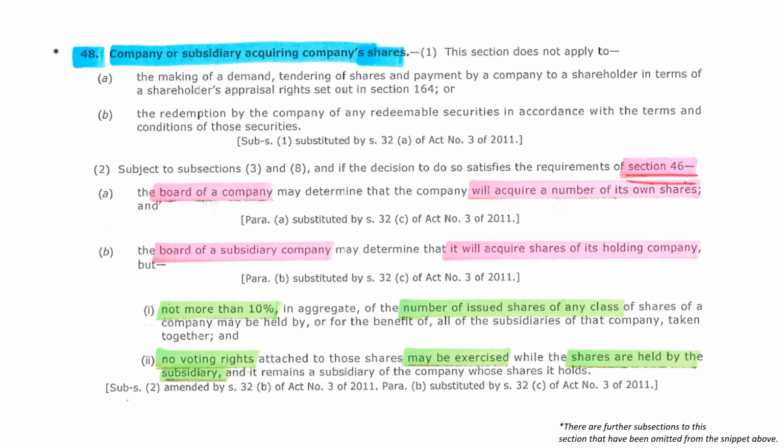As seen in section 46, a share buyback is regarded as a distribution. Thus, if the board of a company acquires a number of its own shares, all requirements of section 46 must be met. If the board of a subsidiary company acquires shares in its holding company, it will also need to satisfy the requirements of section 46. However, the board of a subsidiary company may not acquire more than 10% of the total issued shares of any class of shares of the holding company, and voting rights related to these shares may not be exercised.